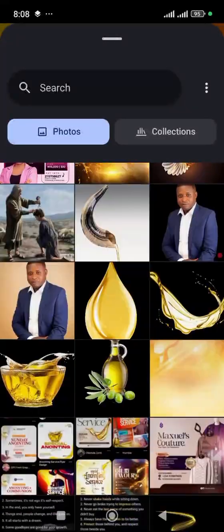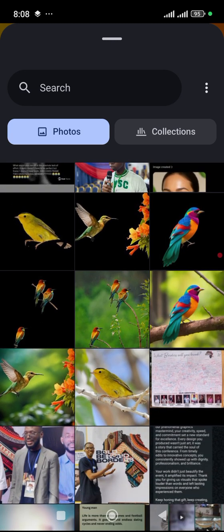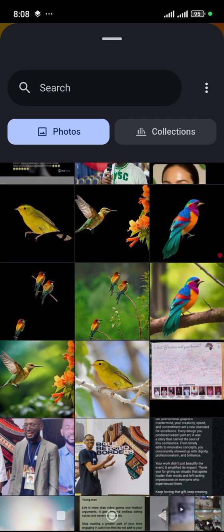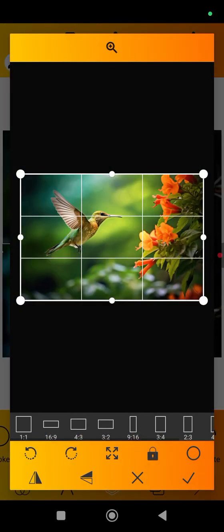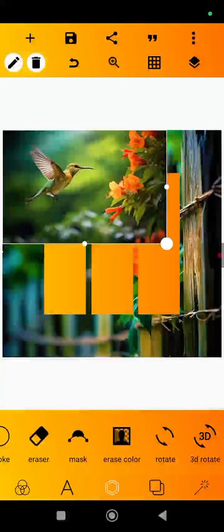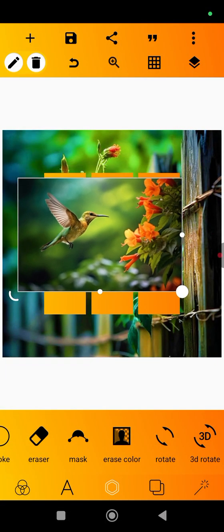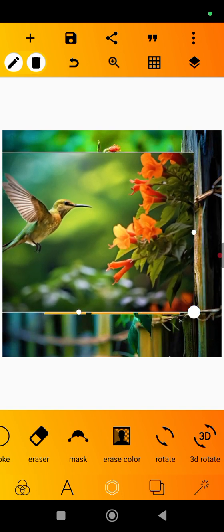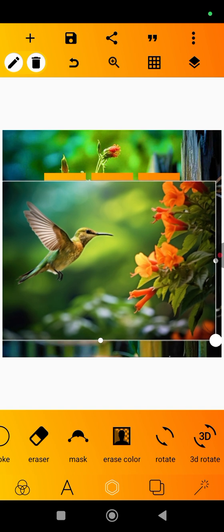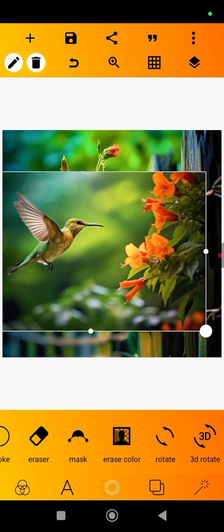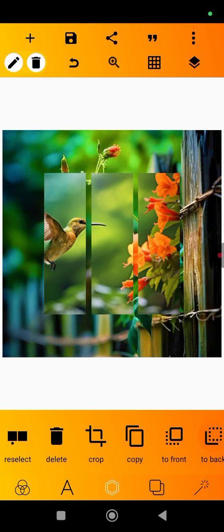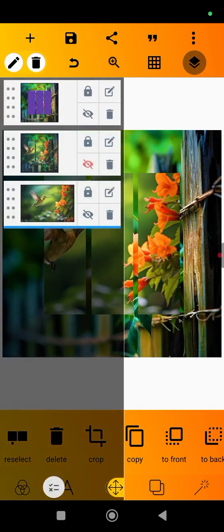Before now, I've already removed the background of the bed. This is the bed. This is the one I've removed. So you see what will happen. As it's like this, I will just take it to the back. I'll position it just like this, then take it to the back. Can you see it? Then I'll lock it so that it will not move.